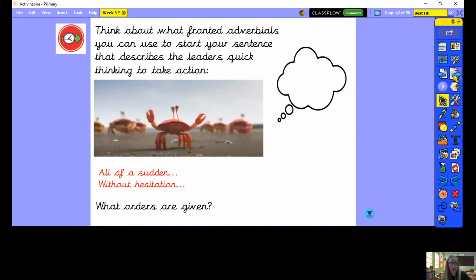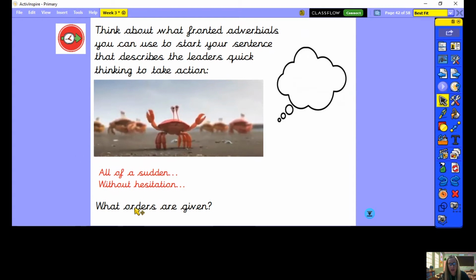Okay, and next I want you to think about what fronted adverbials you could use to start your sentence that would describe the leader's quick thinking to take action. Some ideas here are all of a sudden or without hesitation. Can you think of some fronted adverbials that you might use that describe the leader taking action? Who is the leader in your story, and how does he suddenly take action?